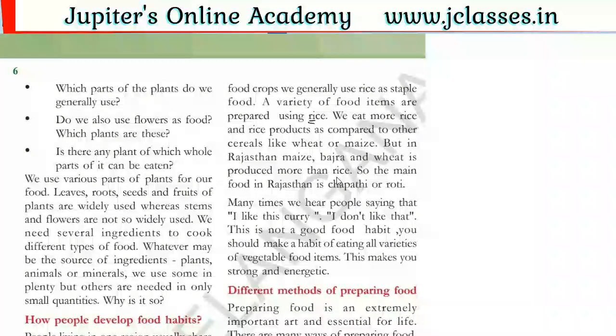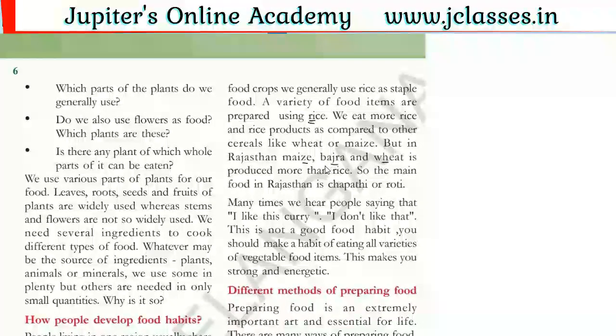Just as people living in Telangana consume rice as their food, the people living in Rajasthan mostly use maize and bajra, and at the same time they use wheat also in their food. Not only do they consume these food materials, the place in Rajasthan is also suitable to grow maize, bajra and wheat.